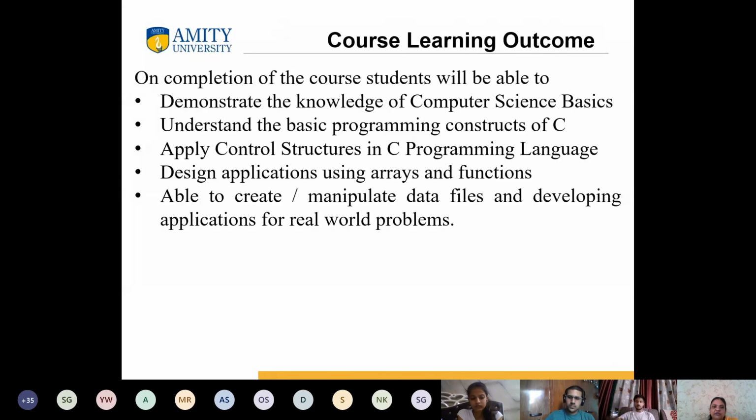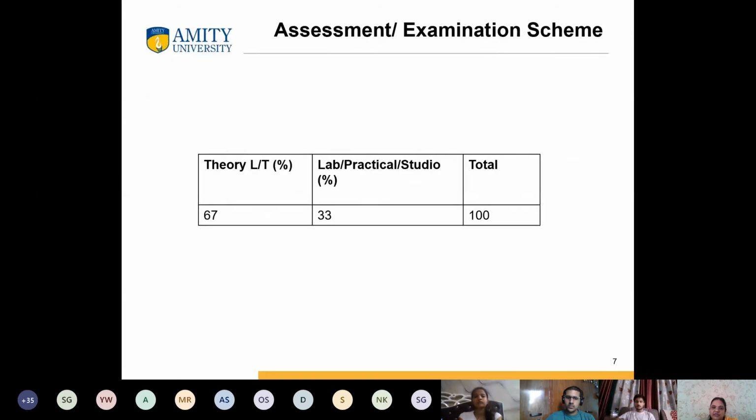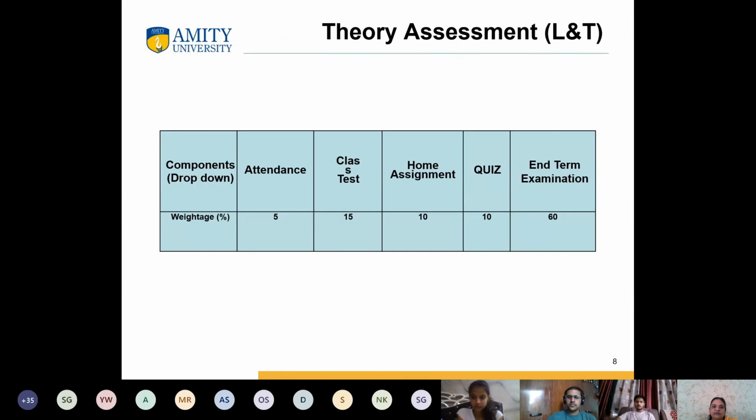And this is not mandatory, but if you wanted to do it in a group, then you can go ahead with that small problem which I'll assign you. And as far as assessment is concerned, you will be having your class test, which is MCQ based, 15 marks. Then 10 marks home assignment will be there. Some questions will be given to you, you will be solving them. And you will be having a quiz, and quiz plus viva I will be planning. So the weightage of your internal assessment is 40 marks, and 60 marks will be the end term examination, when you will be having your semester end examination.